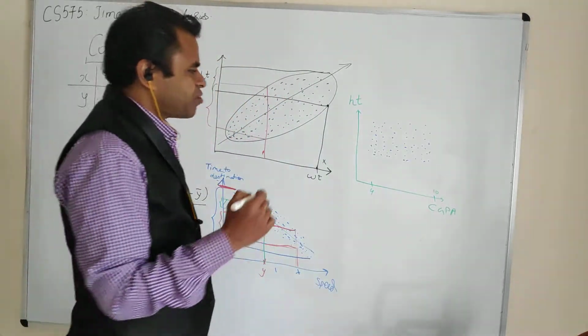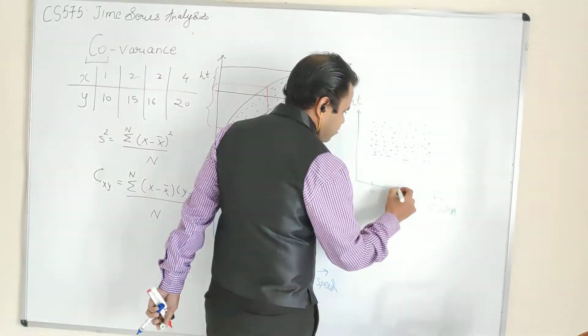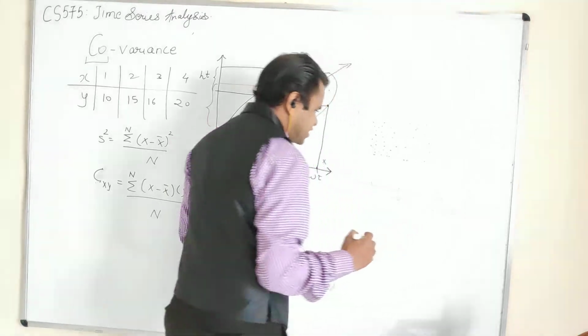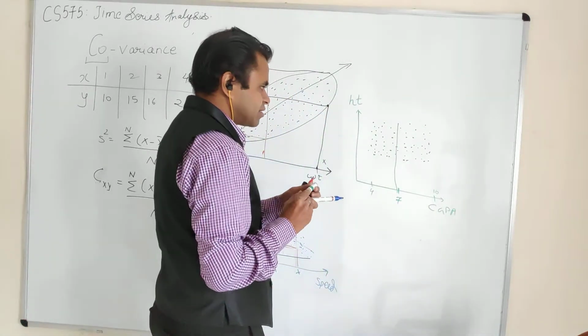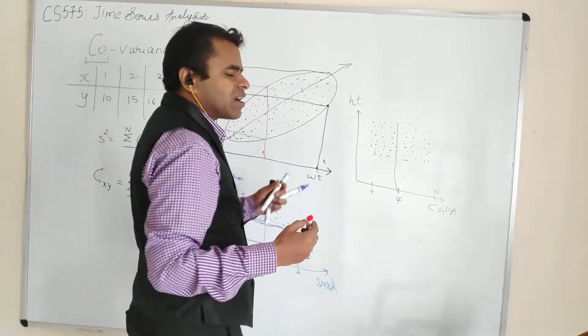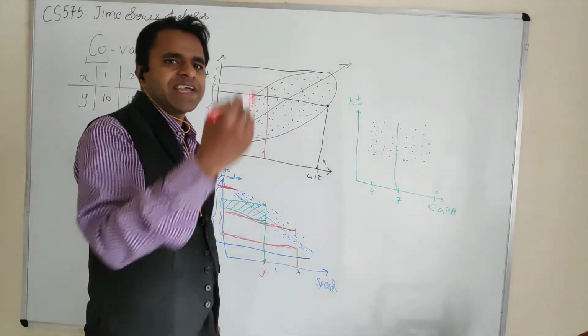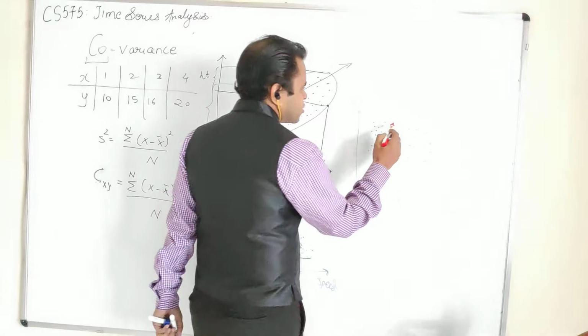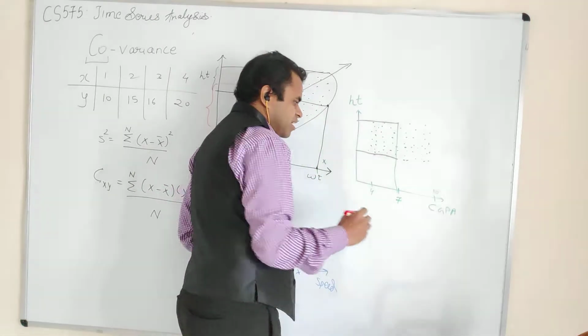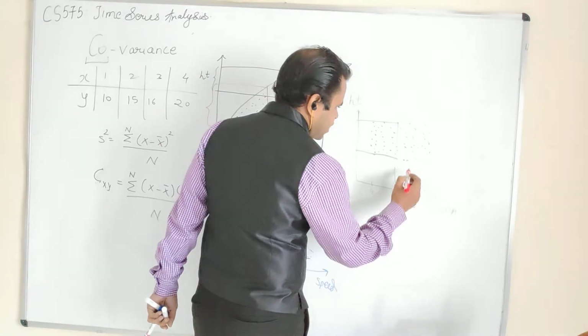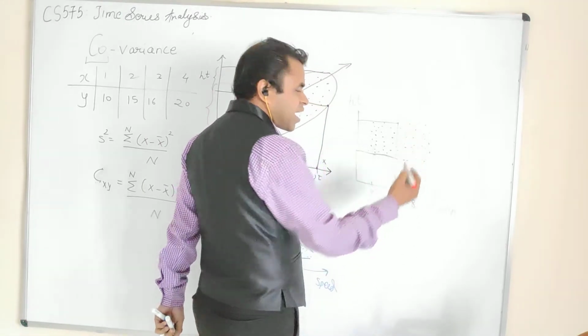Fine. So now you can see, let us say, given a CGPA of 7, so CGPA of 7 will be this. What is the range of the height for those students? The maximum height is this, the minimum height is this. If I say given a CGPA of 8, what is the height range?